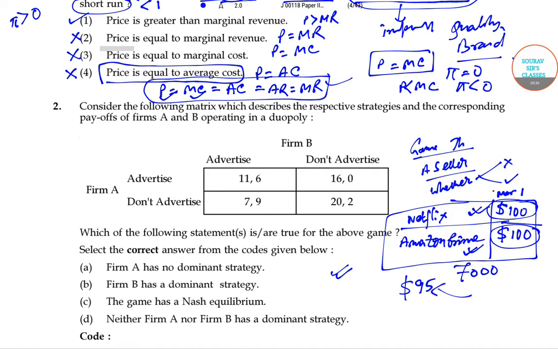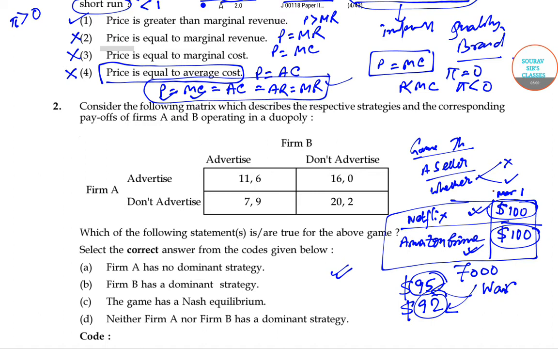So everyone will go for Netflix. Now what happens if Amazon also thinks in this way and puts their price at 92? Then obviously people will go to Amazon Prime, and in this way if they keep on reducing the price level, that will create a price war, which in terms of this kind of situation is called a game.